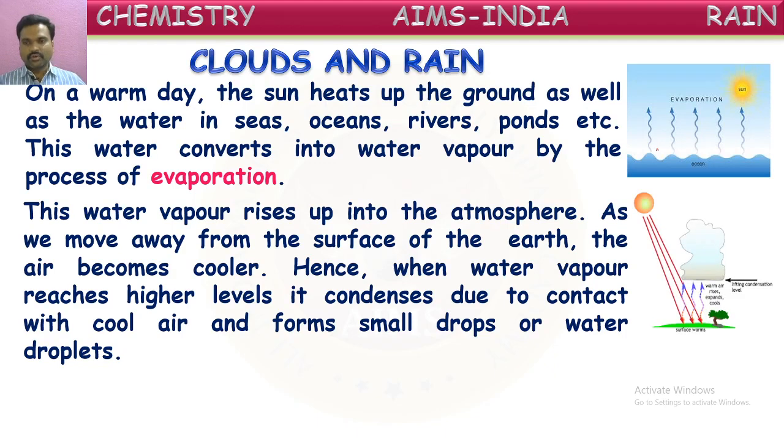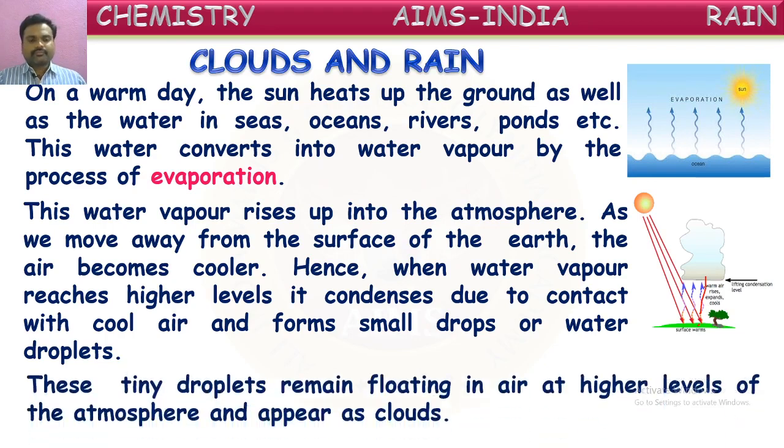So because of sunlight, water from the surface of water bodies is going up, and after reaching the higher altitudes, it converts into small droplets of water by touching cool air. These tiny droplets remain floating in the air at higher levels of the atmosphere and appear as clouds. Yes, we see clouds in the air.